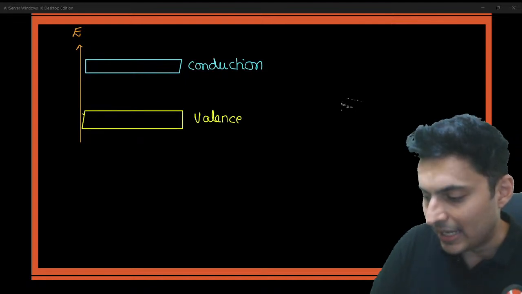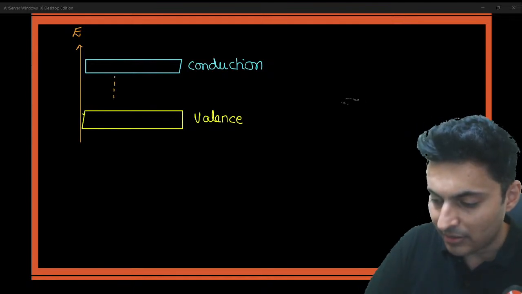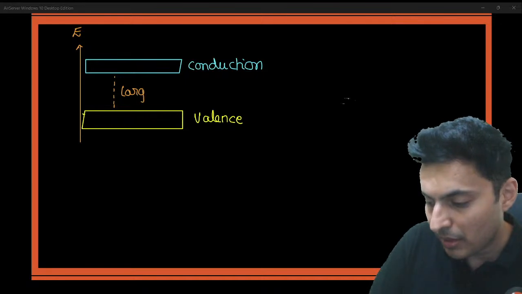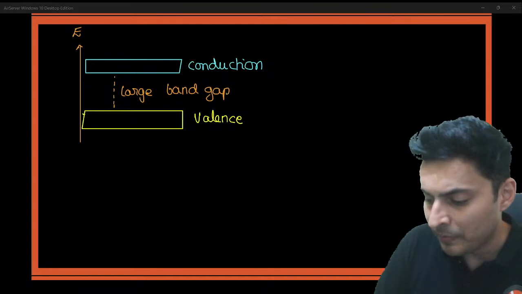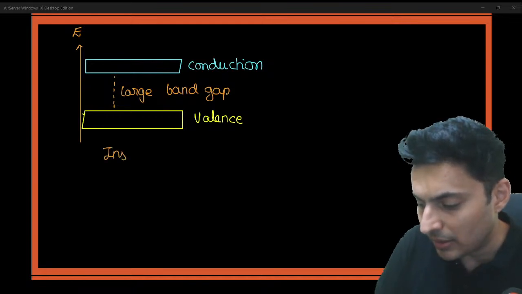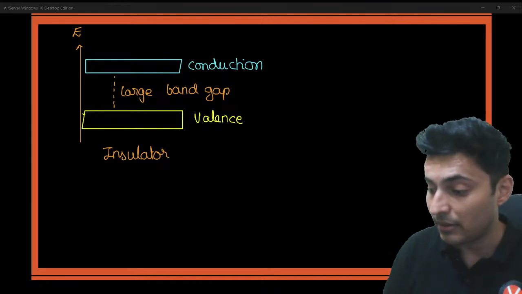If this is the kind of diagram that you get, a large gap, you have a large band gap, then what is it, my dear warriors? If you have a large band gap, then it is an insulator. Keep this in mind. It is an insulator.